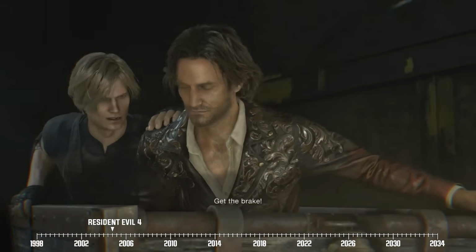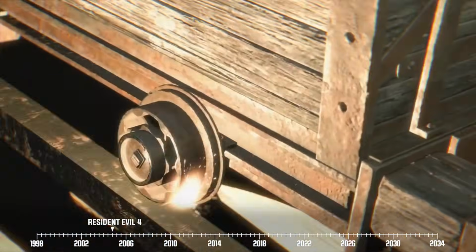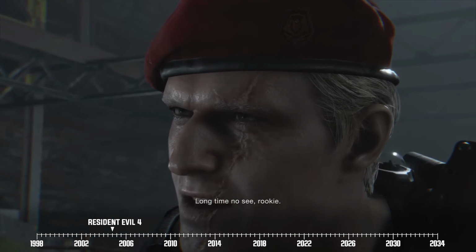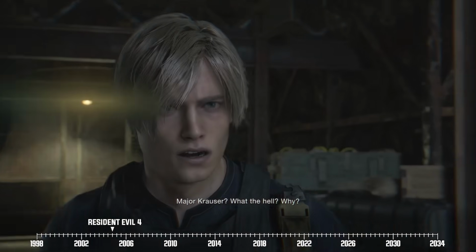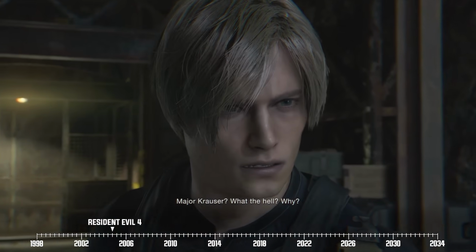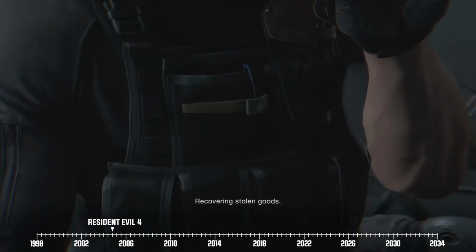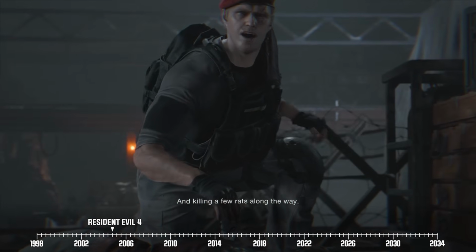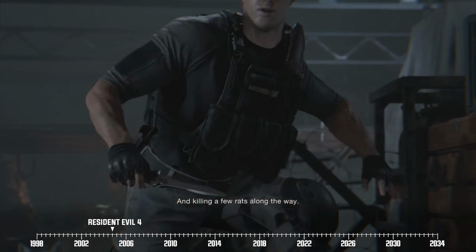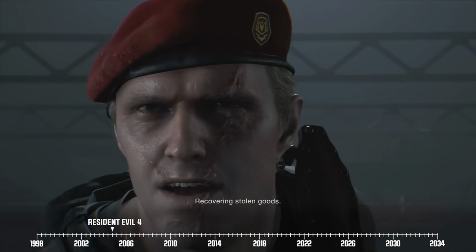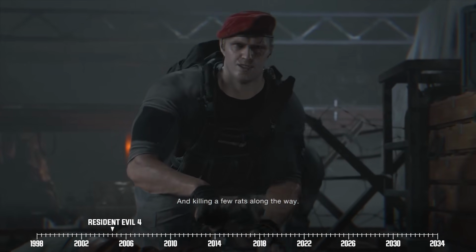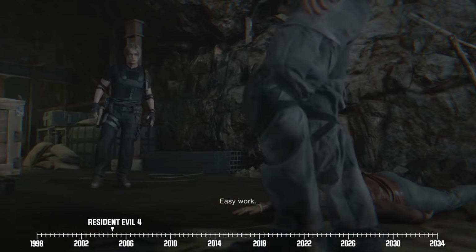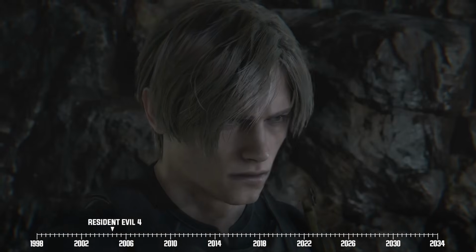From there, Leon and Luis work together to find a way out of the caverns. But Luis soon meets his end when they come into contact with Leon's old mentor, Jack Krauser. You see, prior to the start of Resident Evil 4, Krauser had pretty much become a disgraced military officer and subsequently taken early retirement after a botched operation somewhere in South America in 2002. And now Krauser has found new employment with the so-called Third Organization, the same rival company that has been a thorn in Umbrella's side since Resident Evil 0.